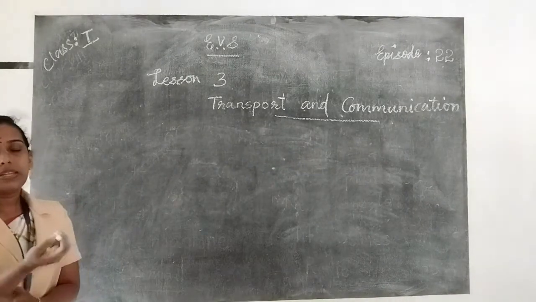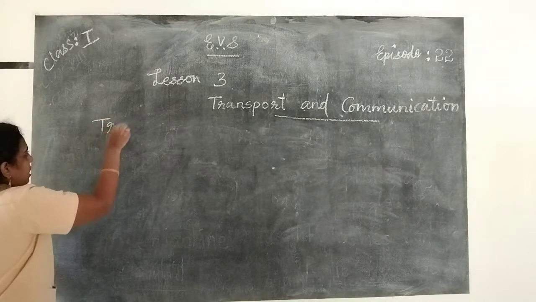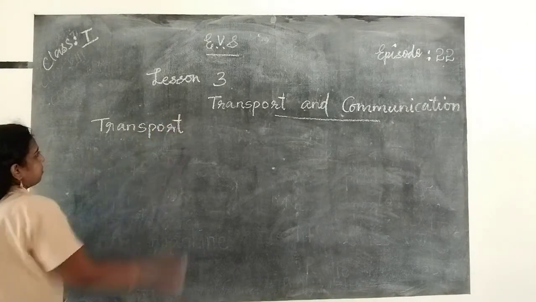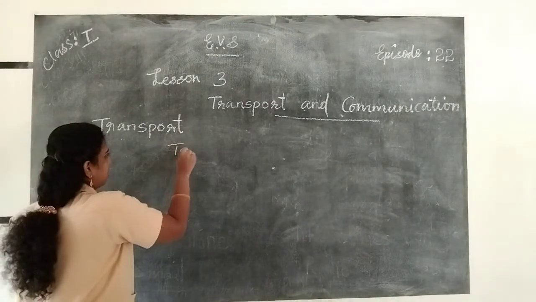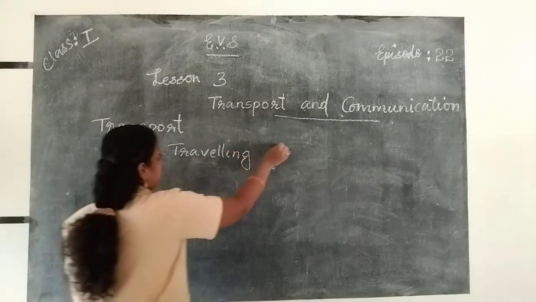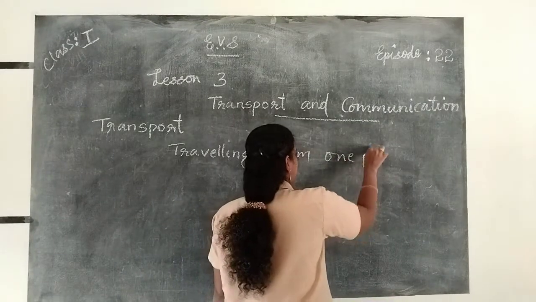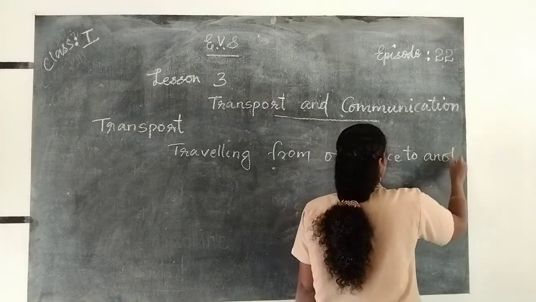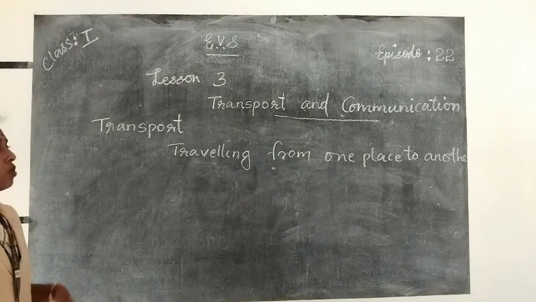So in this chapter we discussed transport and communication. The first one is transport. What do you mean by transport? Traveling from one place to another. So transport means traveling from one place to another.